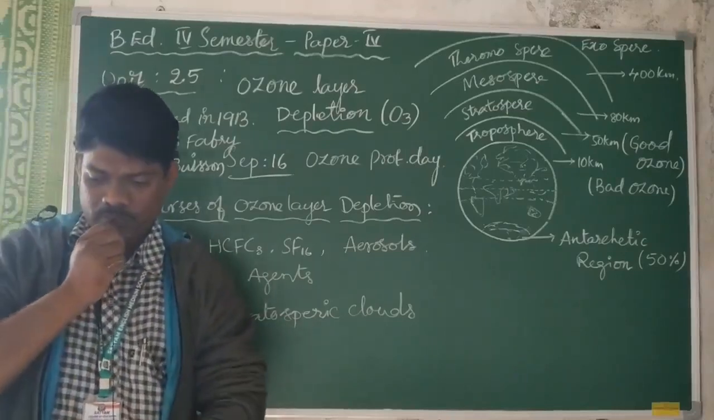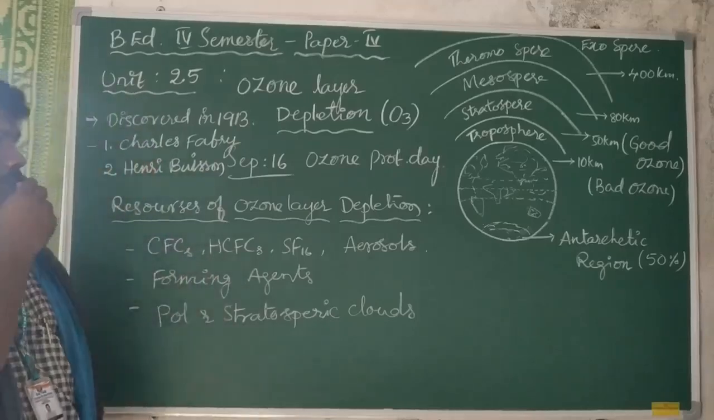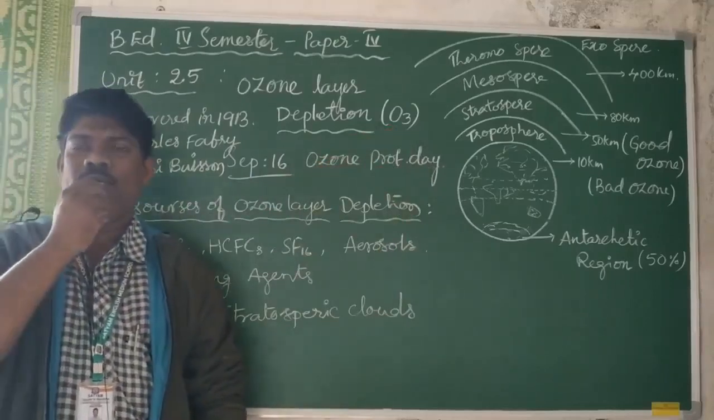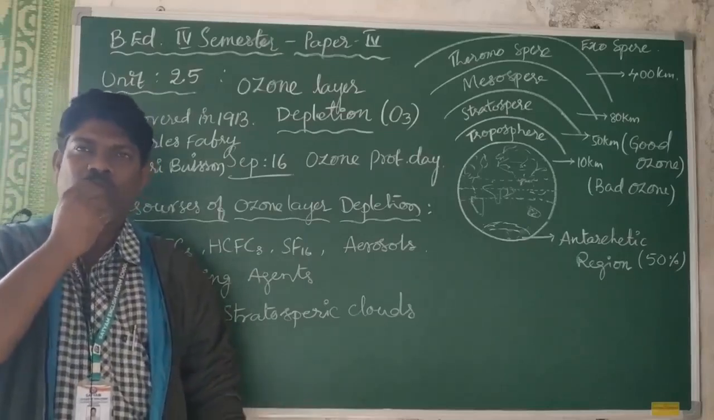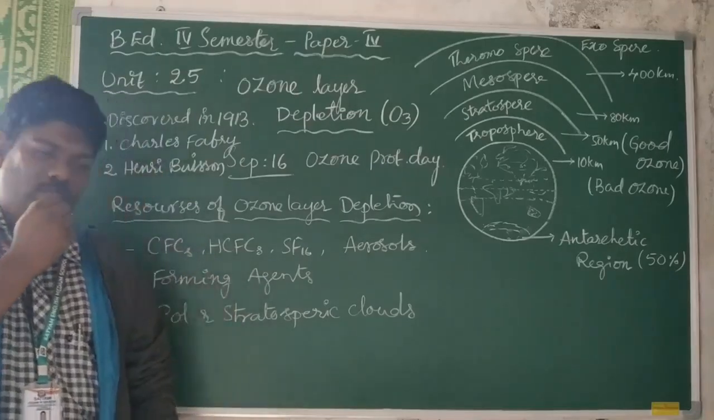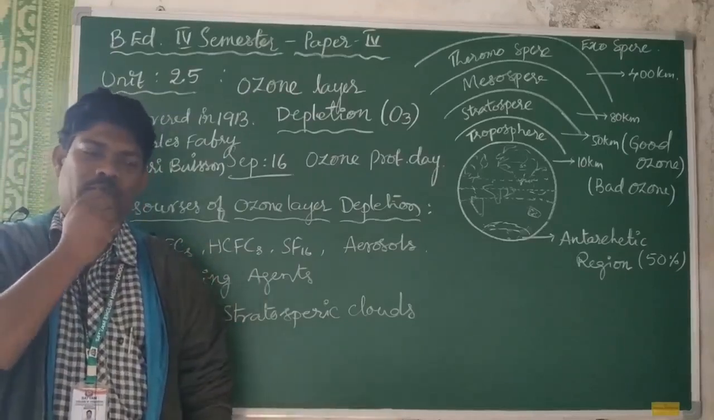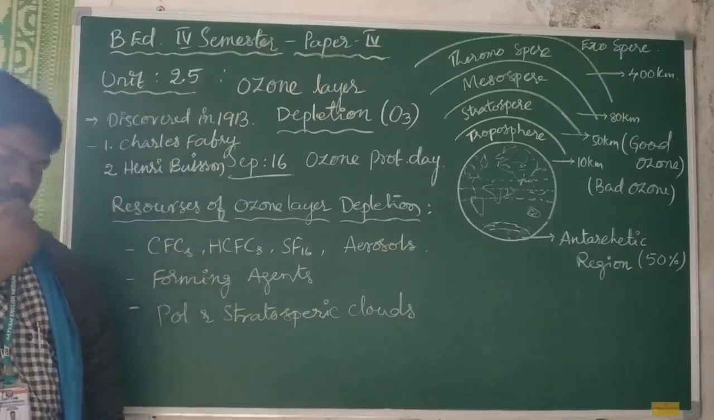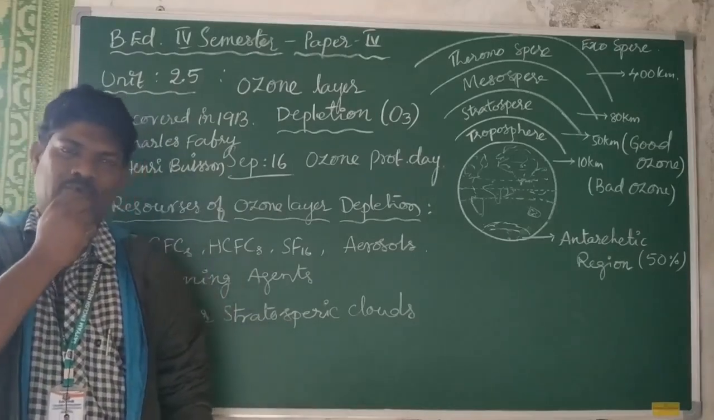First of all, let us know about the ozone layer. The formula of ozone is O3. Generally, this ozone layer is formed in the stratosphere. In the presence of sunlight, oxygen is turned into ozone. When these ozone molecules combine together, a thin layer is formed in the stratosphere. This layer is called the ozone layer.